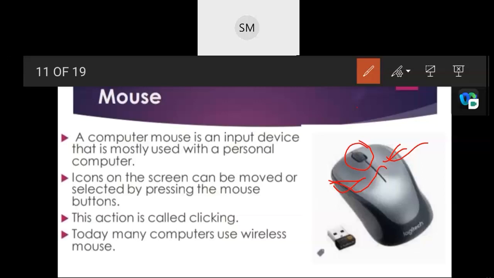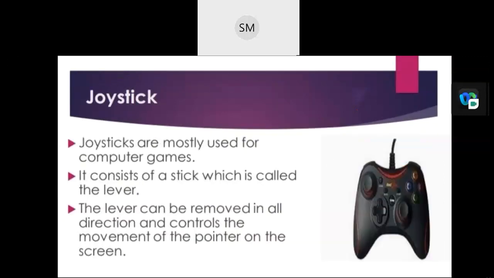Okay, this is the second input device that you have seen now. What is the major function of the mouse? To select or choose any icons or folders, any documents from your screen. The next one, joystick.